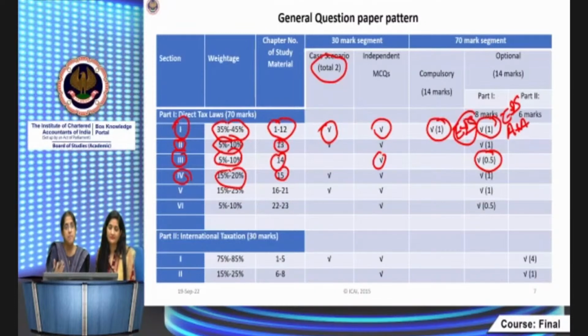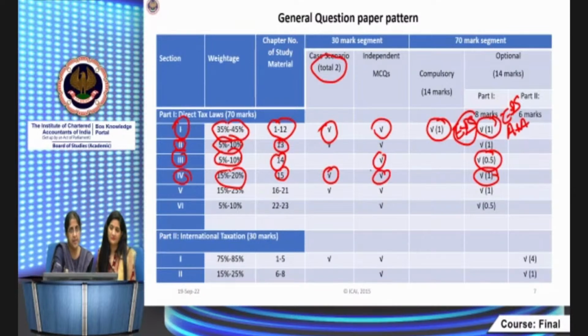So as you said, TDS and TCS provisions are so often used in practical training that some of the sections you may be familiar with. Some of the sections, especially those pertaining to non-resident taxation, maybe not everybody will do in their practical training. So it's a fine blend of both. For that, you will definitely get one 8 marks question on TDS, TCS, or advance tax, on applicability of that. So it's important you remember the threshold limits and the rates, as well as the applicability, which section it falls in, all that. And then you might get a case scenario also in addition to that.